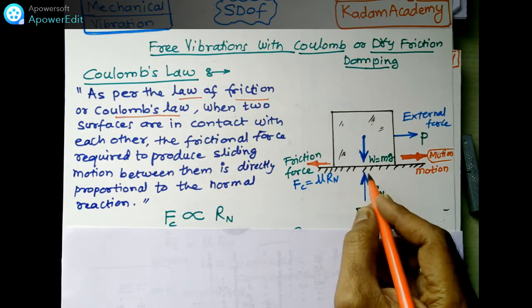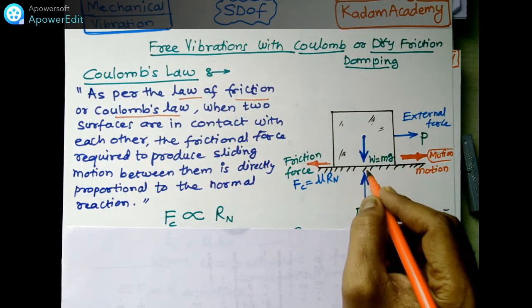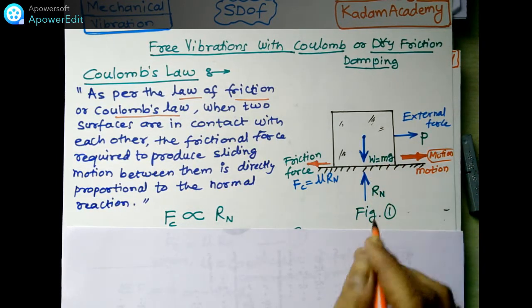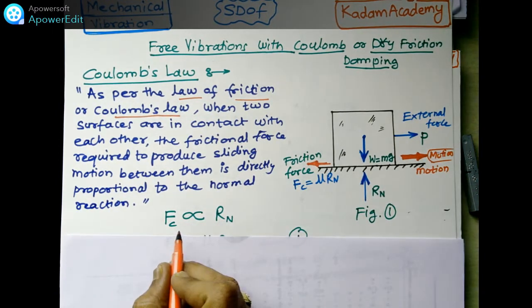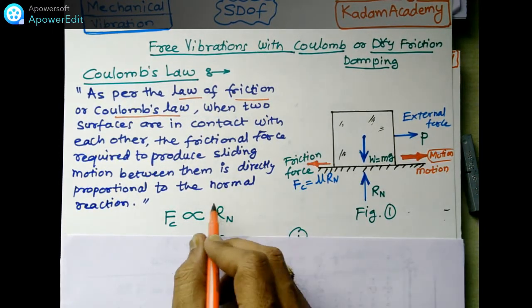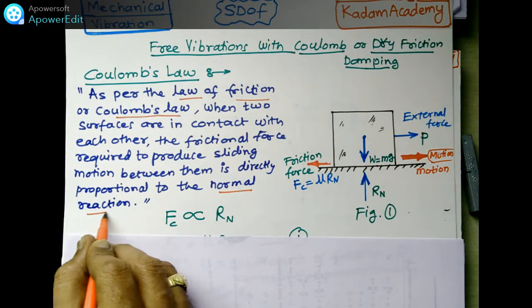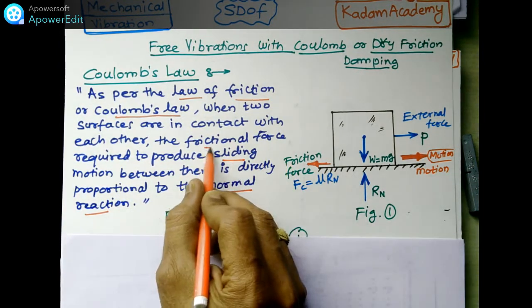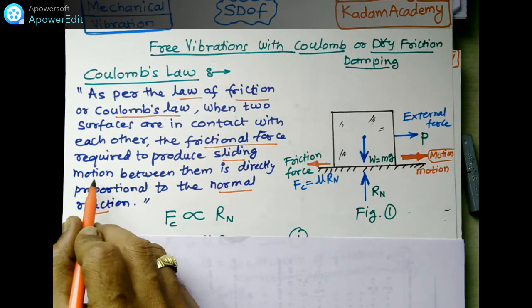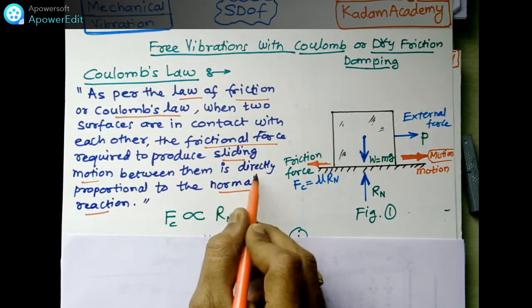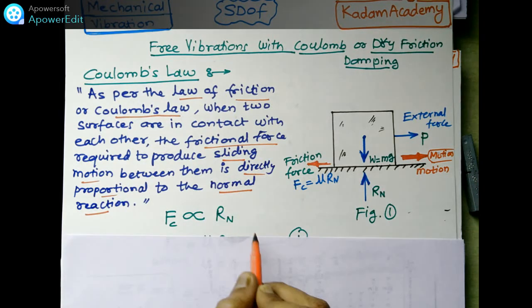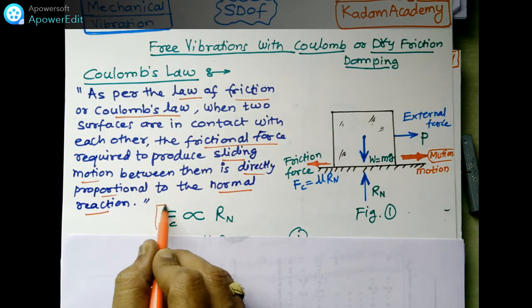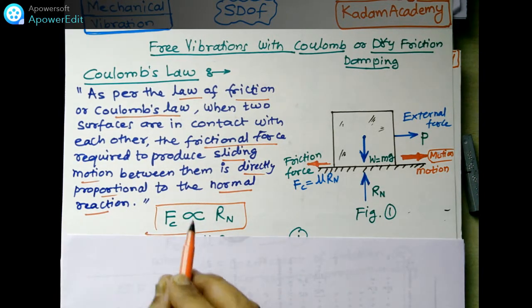We have already studied this: the mass is there, the normal reaction Rn will be there, and this frictional force is directly proportional to the normal reaction. The frictional force required to produce sliding motion is directly proportional to the normal reaction. This is Coulomb's law.